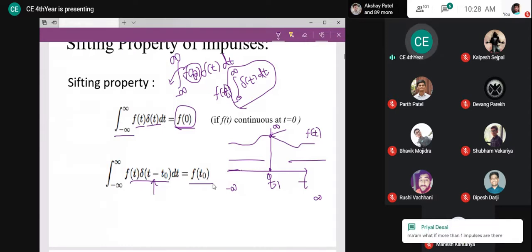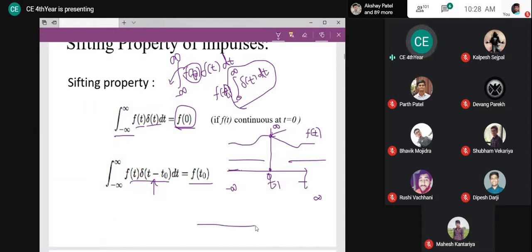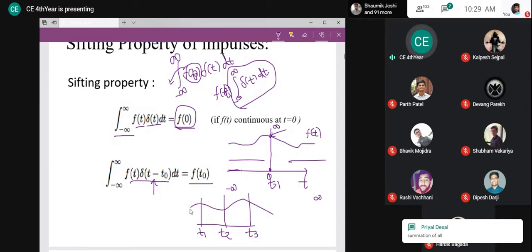Yes, if there is more than one impulse, Priyal, that's a good question. What is she asking? That if I have multiple impulses, what will happen? You tell me. If it is t1, the same logic you have to apply. No need to worry, just use the same logic. t1, t2, t3, what will happen? Here I will represent the summation of all. It will be f of t1 plus f of t2 plus f of t3.